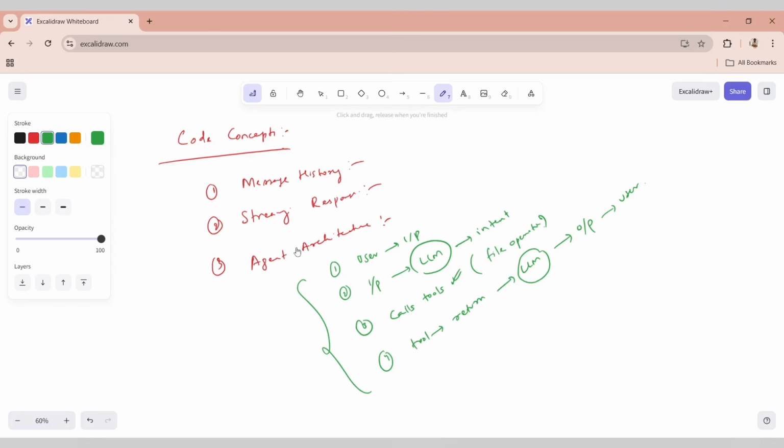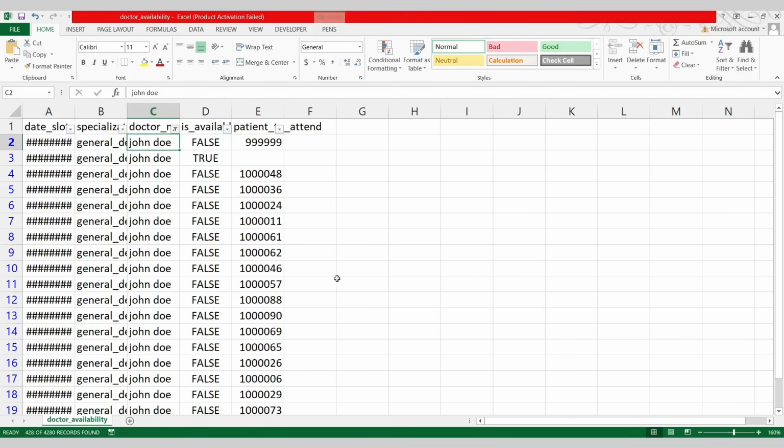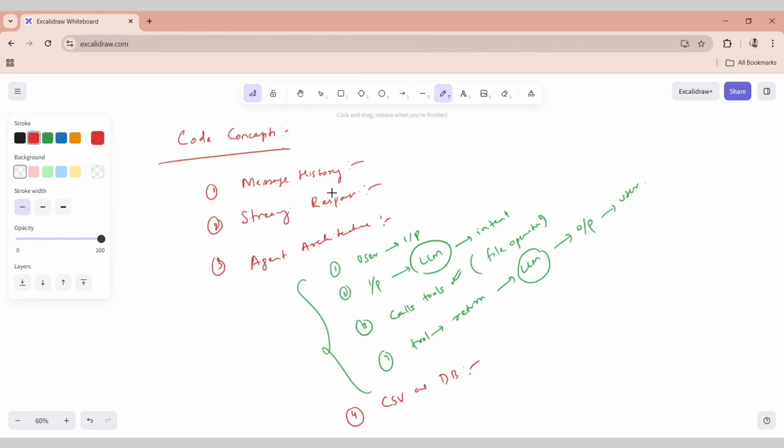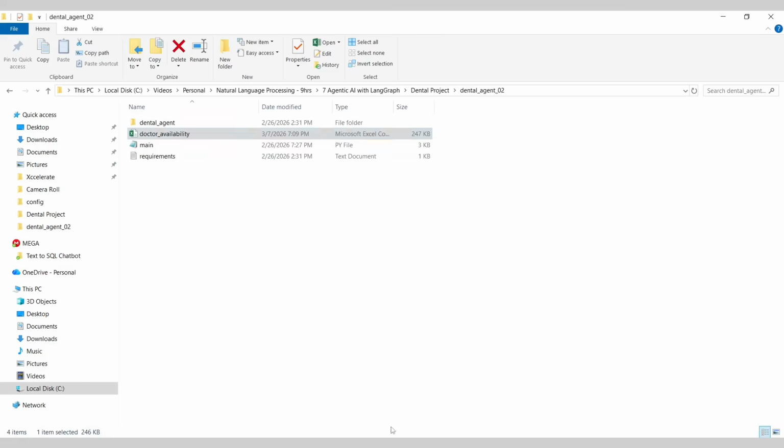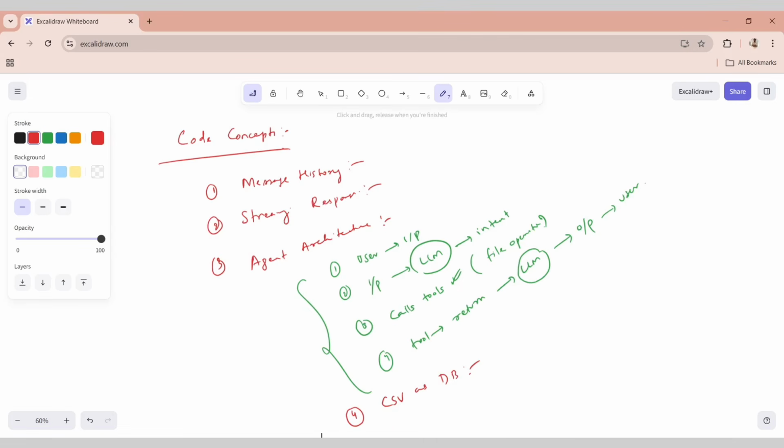And last but not the least, if we talk about code concepts, the fourth important point is we are using CSV as our database. So we are using this doctor availability .csv, which is going to be read and written throughout this entire process. So whenever you're executing this piece of code, make sure you close this CSV file, because out of 7 tools, there are 3 such tools which will actually write on top of this particular CSV file. So let's go ahead and do a code walkthrough.